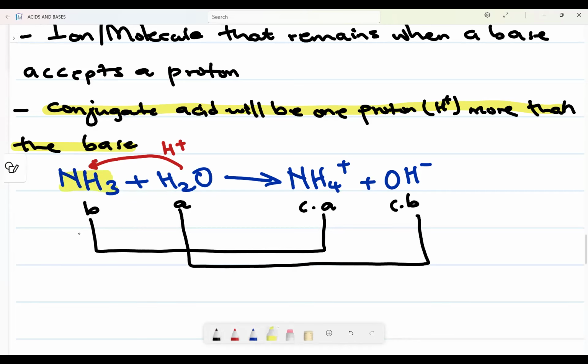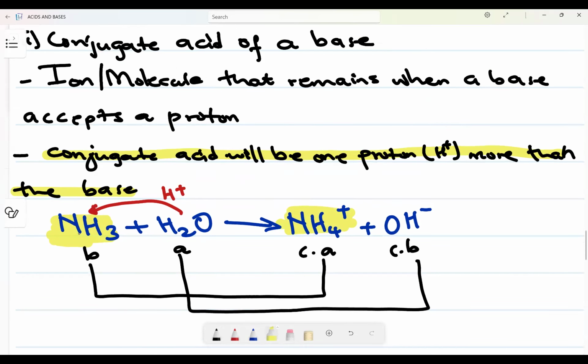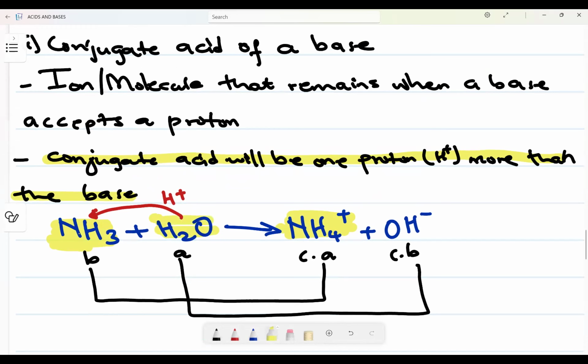And see here, this one was a base again. Its conjugate acid will have what? Since this base accepted a proton, it means its conjugate acid will have a proton more. There, that is the truth that we see. Whereas here, this is an acid, right? So an acid loses or donates a proton. So its conjugate will have what?